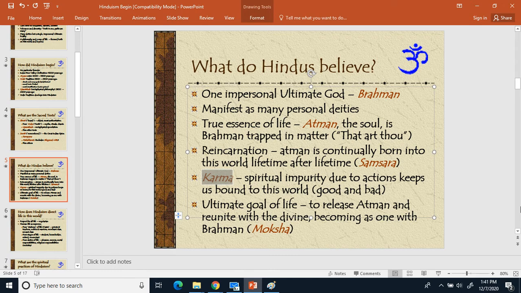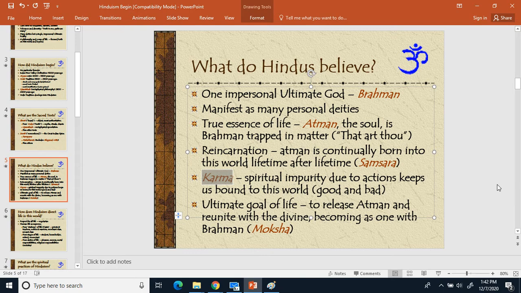As you get rid of more and more bad karma, you get reincarnated as better and better things, until eventually, once you get rid of all your bad karma and you only have good karma left, your soul rejoins with Brahman and you stop reincarnating over and over again. That's the ultimate goal in life: to get rid of all its bad karma, have only good karma, and then rejoin with Brahman, to purify your soul, basically.